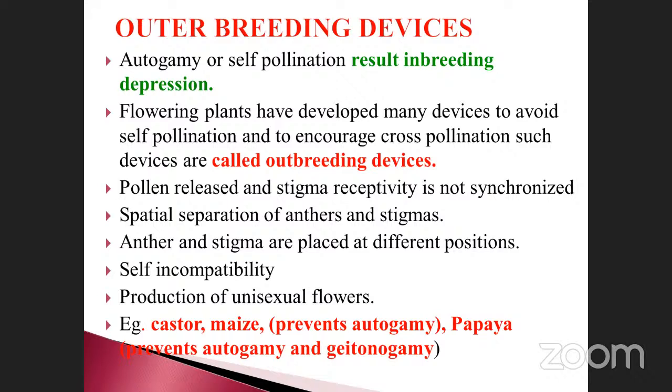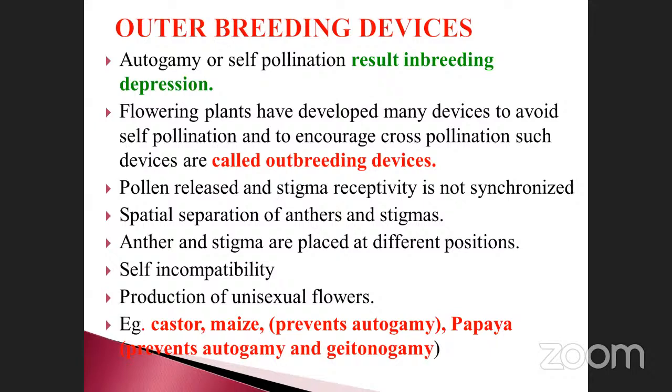That is called spatial separation. Cross breeding is of very good quality in nature. Anther and stigma placed at different positions is another one. Self-incompatibility is also another point. Just note these points. And production of unisexual flowers. These are all our outbreeding devices.